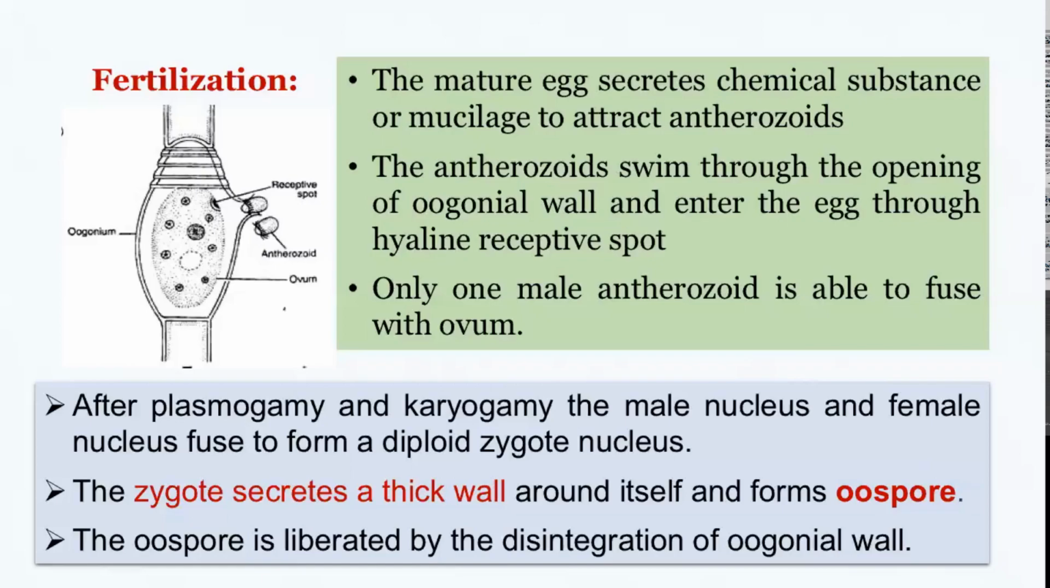At the time of fertilization, the egg will start secreting certain chemical or mucilaginous substances which will attract the antherozoids. Antherozoids will swim through the opening of the oogonial wall, enter through the receptive spot, and fertilize the egg, and now you have your diploid zygote. Once fertilization is over, the zygote will secrete a thick wall around itself and transform itself into what we call the oospore. The oospore will be liberated from the oogonium when the wall ruptures.